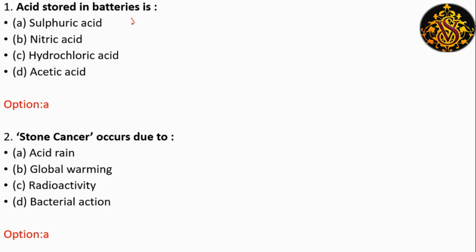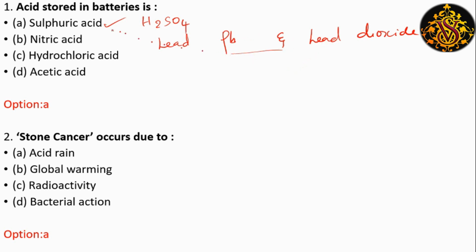The acid stored in batteries is sulfuric acid, that is H2SO4. And the acid that is stored, sulfuric acid, works with lead, Pb, and lead dioxide. These are the active materials on the battery plates.